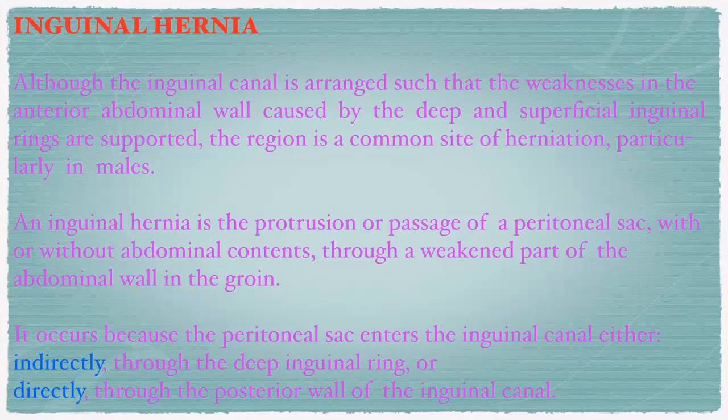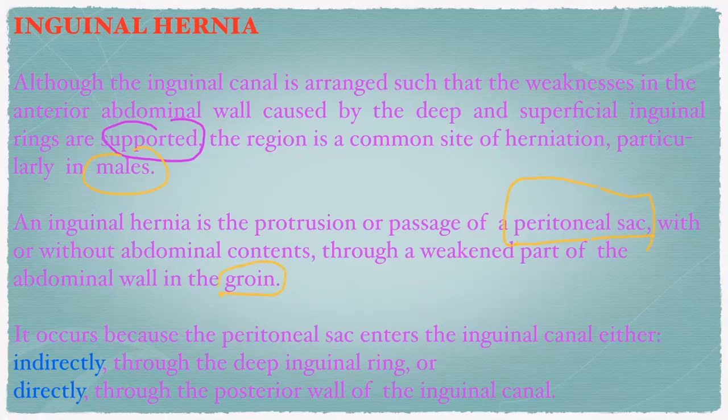There are different hernias, okay? One is the inguinal hernia, which is the most common. The inguinal canal is arranged such that weakness in the anterior abdominal wall caused by the deep and superficial inguinal rings is supported. Although it is supported, it is a common site of herniation, particularly in males. An inguinal hernia is the protrusion or passage of a peritoneal sac with or without abdominal content. So whether content is there or not, if there is protrusion of just the peritoneum, it is called a hernia, through the weakened part of the abdominal wall in the groin.